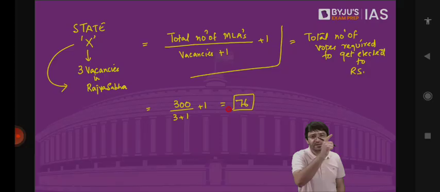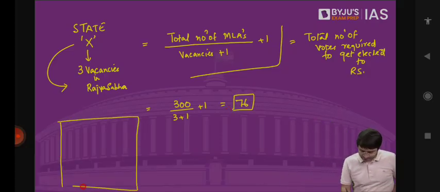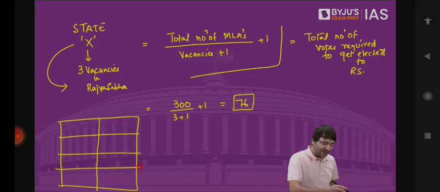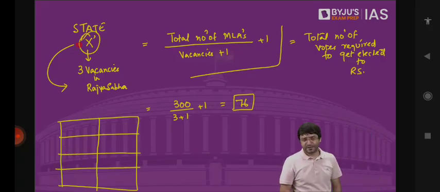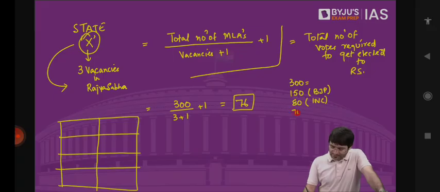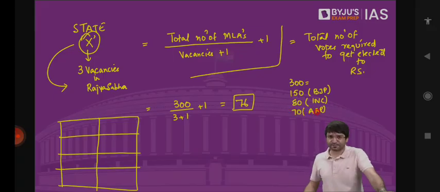How does this election take place now? All the MLAs who are part of the state X will have to vote. They will vote to elect 3 MPs to Rajya Sabha. Let's suppose out of this 300, we have 150 belonging to BJP, 80 belonging to Indian National Congress, which means 230, and now 70 is from Aam Aadmi Party. Assume a proportional representation system. That means in proportion to your strength, those many votes you will have.